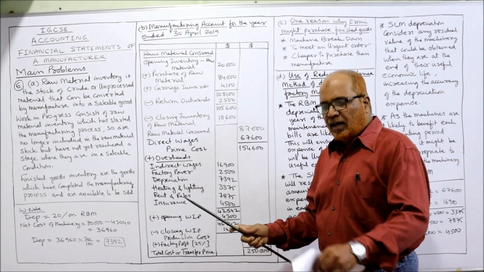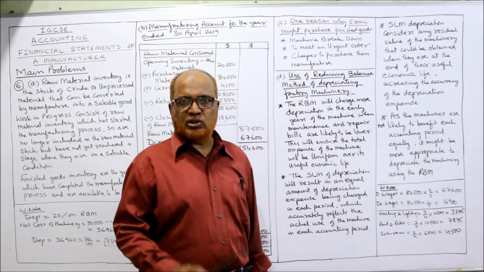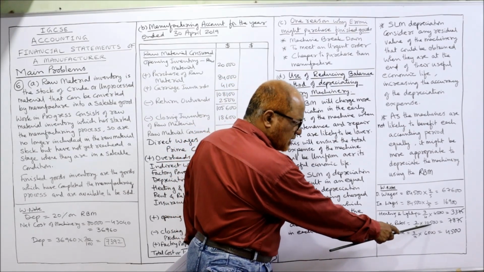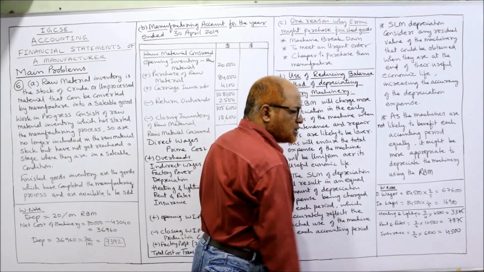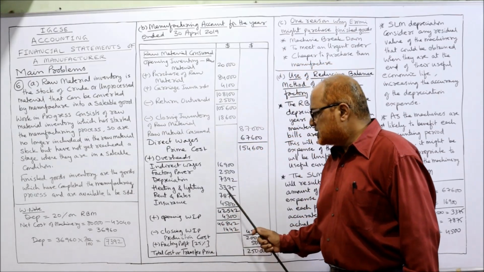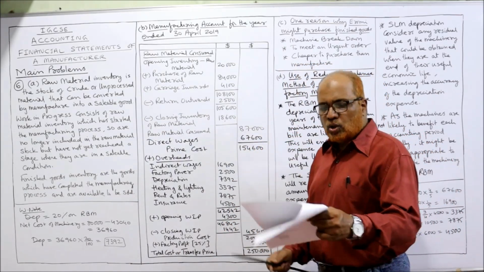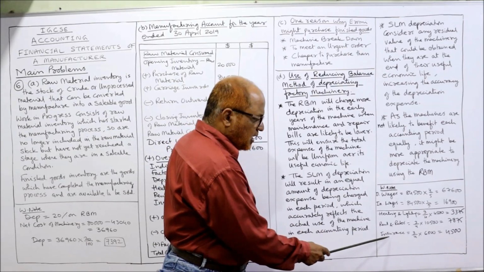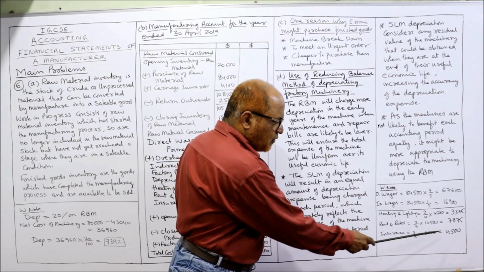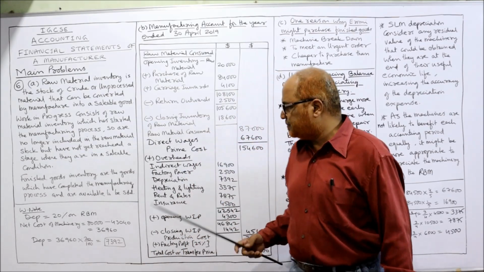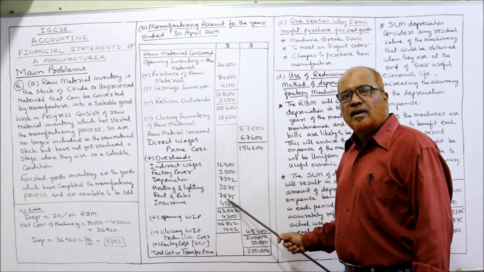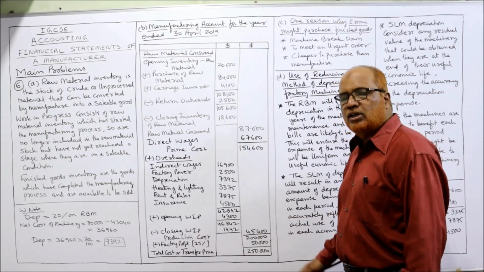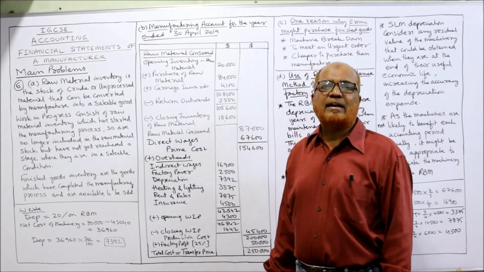Heating and lighting. Rent and rates, also 3/4. So here you can say rent and rates 3/4 into 10,500. It comes to 7,875. Insurance. Insurance is given 6,000. Insurance 6,000 into 3/4, 4,500. That's all. Take the total of these indirect factory expenses, 42,542. This is the total of indirect factory expense.